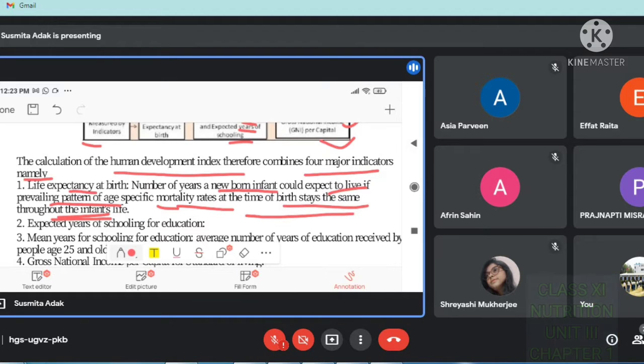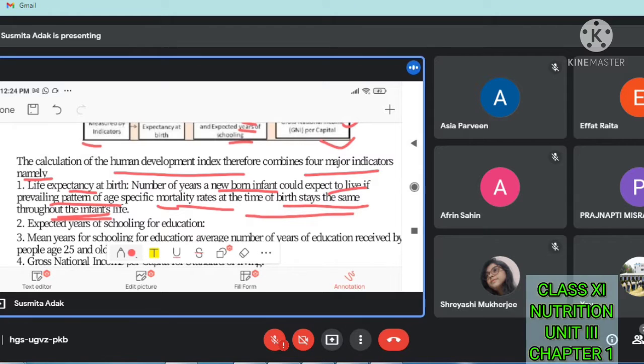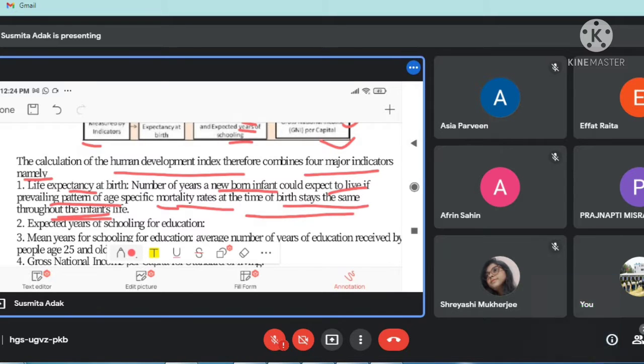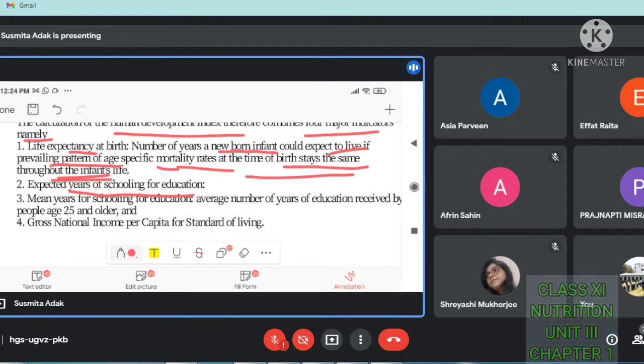It is just a thinking, meaning the family thinks this baby should live 70 to 80 years. If there is no disease and the family members give the baby a proper amount of nutrients, the baby can live for as many years as expected. Second, expected years of schooling for education, meaning the expectation from that child for schooling.